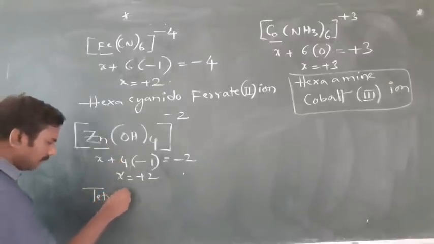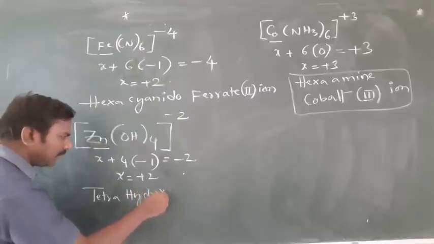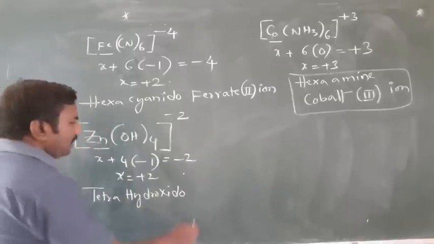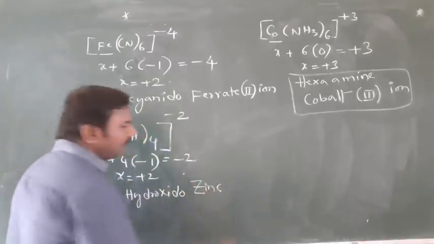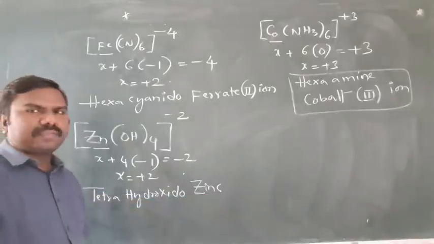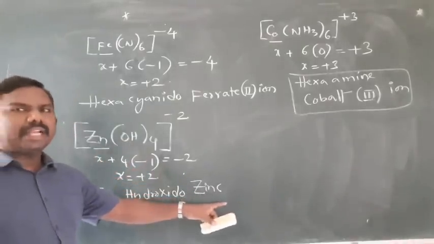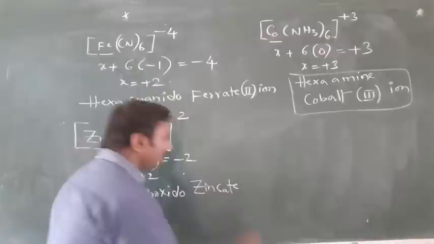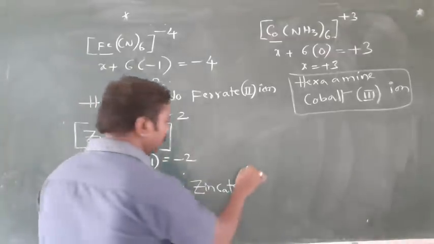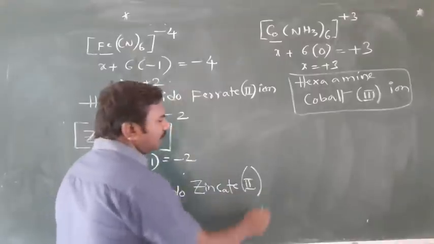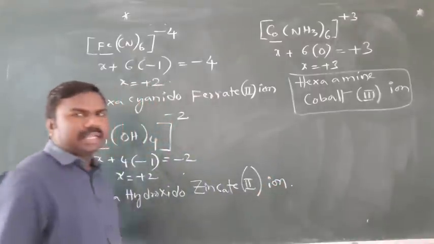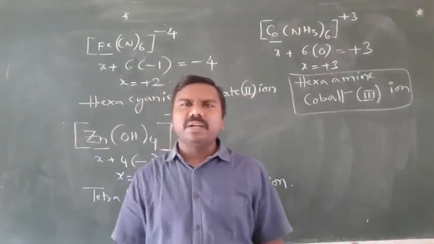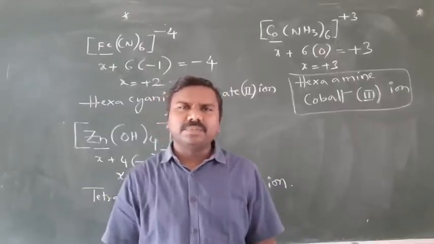Tetra hydroxide, converted into hydroxido. Zinc. Actually, zinc must be written differently. Instead of zinc, we should write zincate because it is a negative complex. Zincate, oxidation state is plus 2. This is an ion. We need to write like that. Okay. So, like this, many more are given in the textbook. Just follow them, try them.